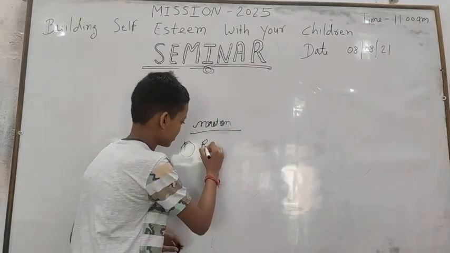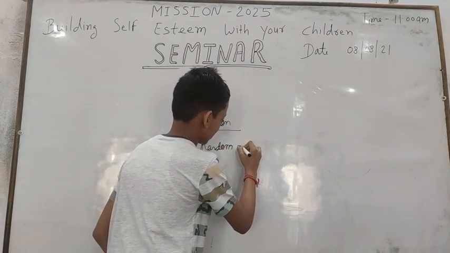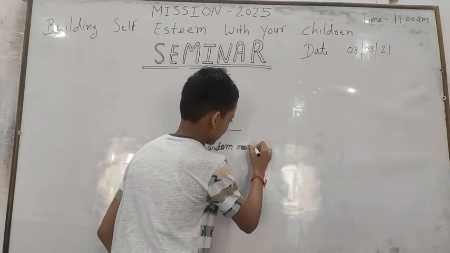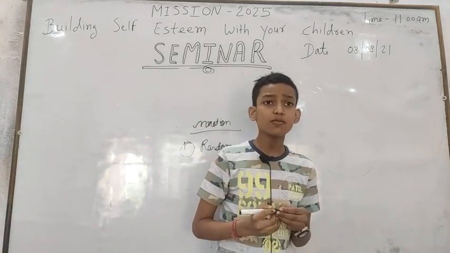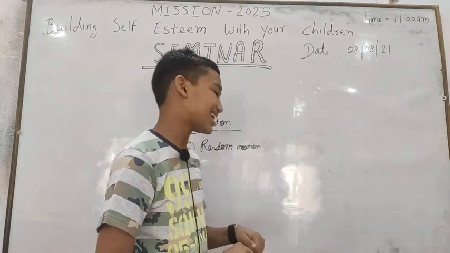First, random motion. In this type of motion, particles move randomly. They do not have any definite path. Second, translatory motion.